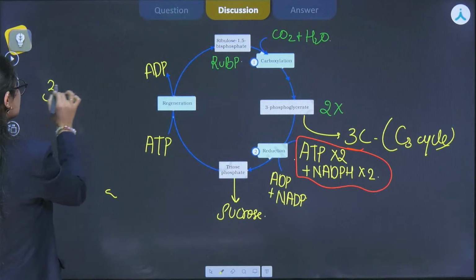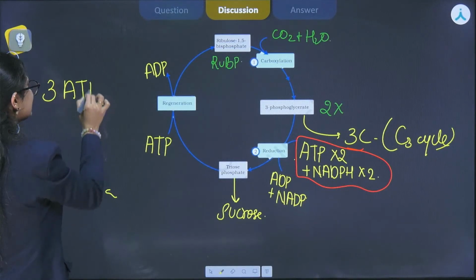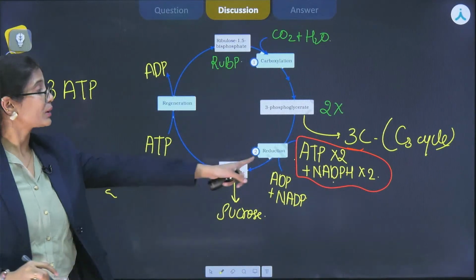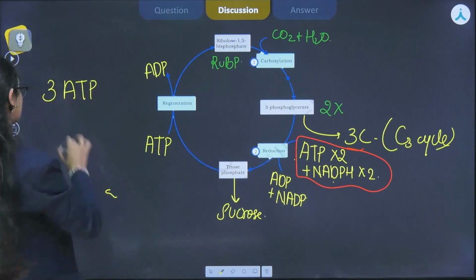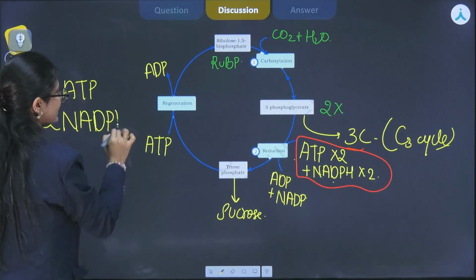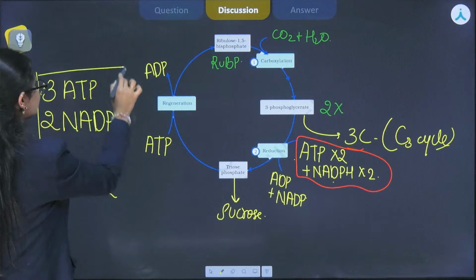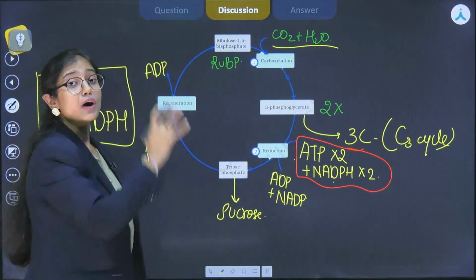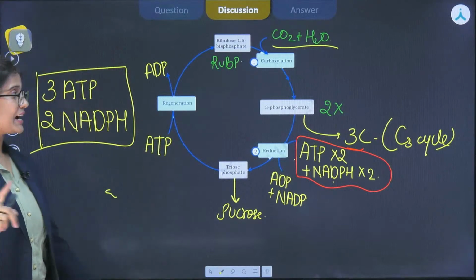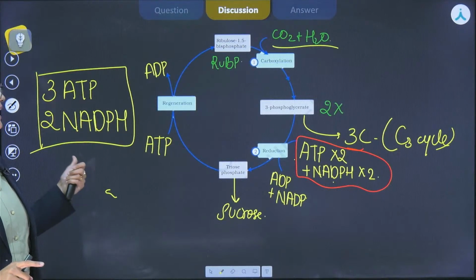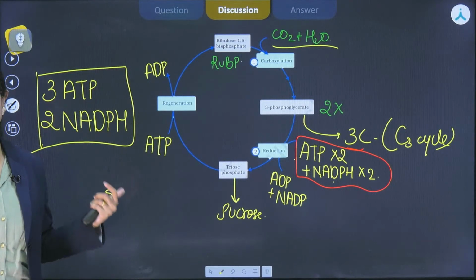That means total 3 molecules of ATP and 2 molecules of NADPH which is required during the reduction step. स्टार्टिंग में हमारा जो CO2 था वो कितना था? It is only 1. That means for fixing 1 carbon dioxide molecule, we have to use 3 molecules of ATP and 2 molecules of NADPH.